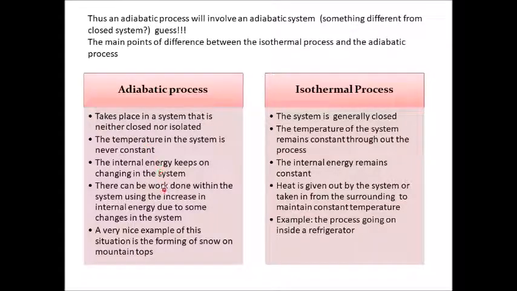So the air particles inside, that is the gas molecules inside that hot air column, will constantly have increased kinetic energy. Where do they give out this? They cannot give it out as they move upwards. So they start doing work, which means they start expanding. The gas molecules start expanding and push the cooler air on top of the mountains upwards. So the hot air particles occupy the mountain tops, and as they go up they get cooled. That means inside the air column itself you are having temperature changes.